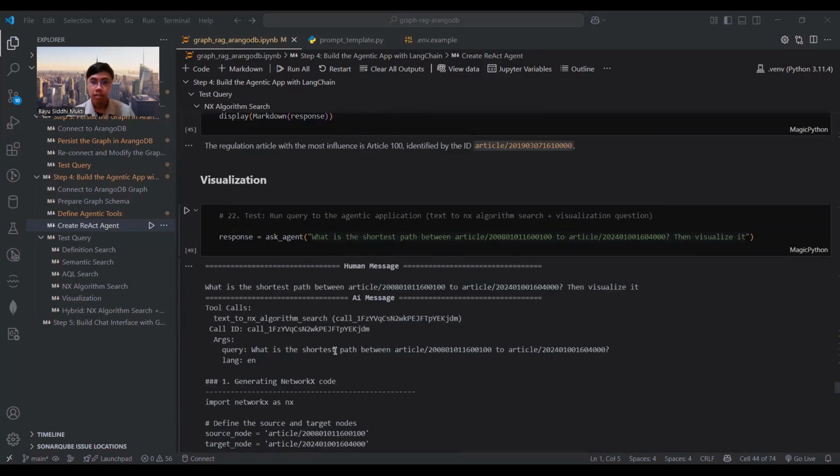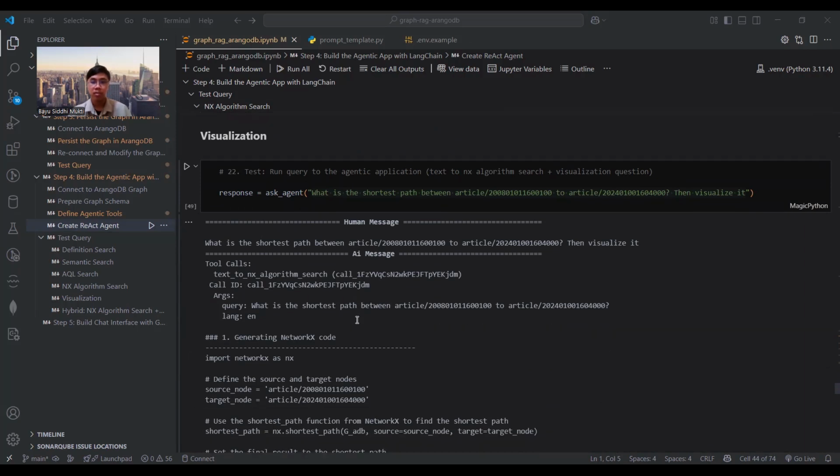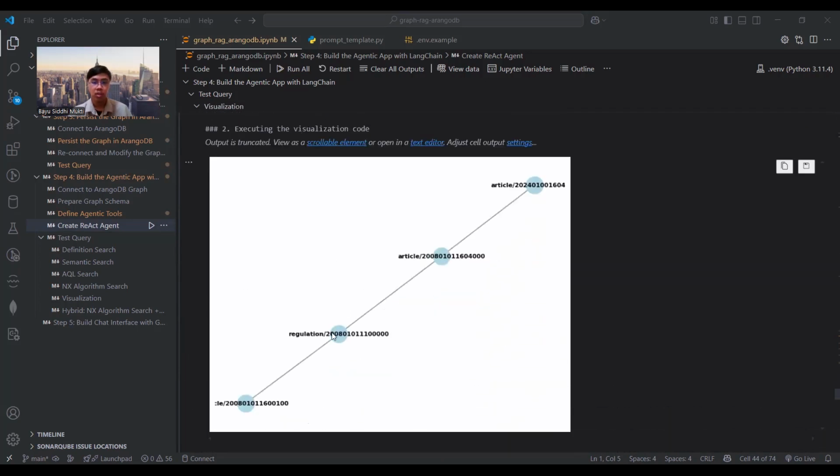Okay, next, the fifth question. The model is asked to do two things. First, find the shortest path, then visualize the result. Because it clearly asks for graph analysis, the model correctly used the NetworkX algorithm search tool to find the shortest path, then wisely sends the result of its finding to the visualization tool to be output. This is the visualization output.